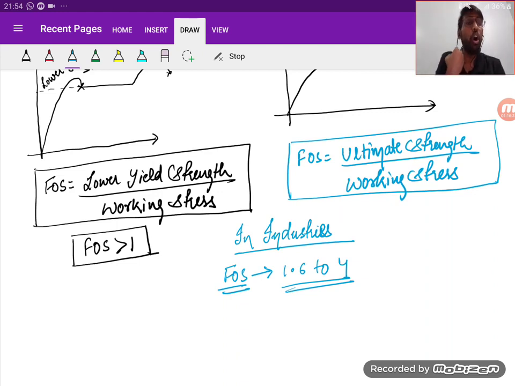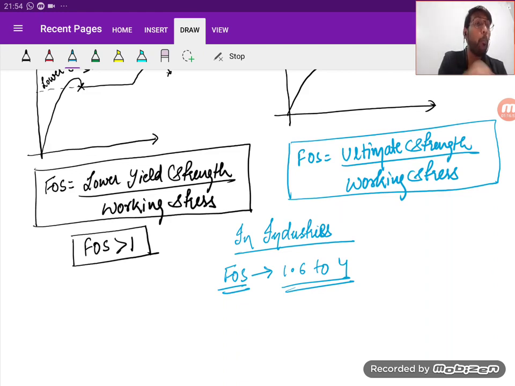Yes or no? So obviously the factor of safety cannot be less than 1.6 for factories and industries, because it may lead to failure. It may lead to failure because the structure will not be durable. Okay. Now next,